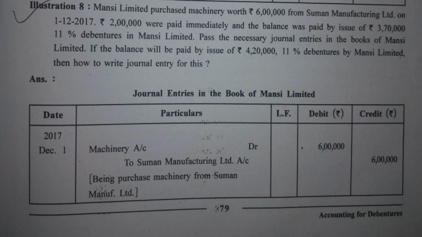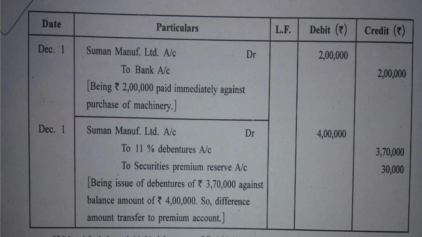See, the balance was paid by issue of 3,70,000 11% debentures. You are supposed to pay 4 lakh rupees to Suman Manufacturing Limited. But instead of that, you have given debentures of rupees 3,70,000 only, and that the company has accepted.